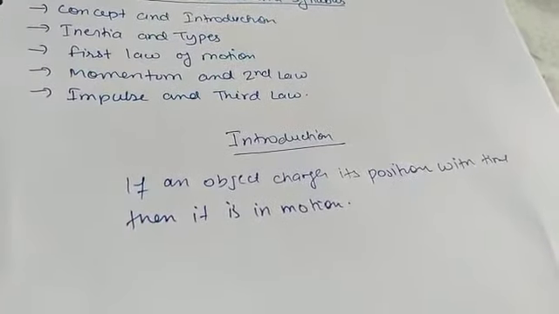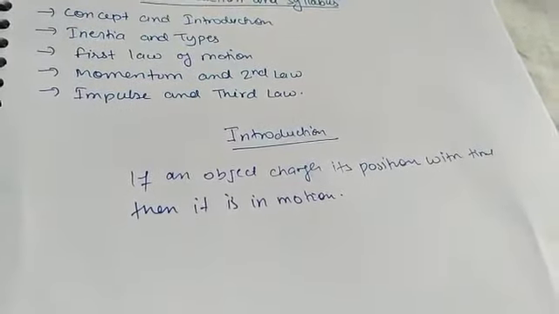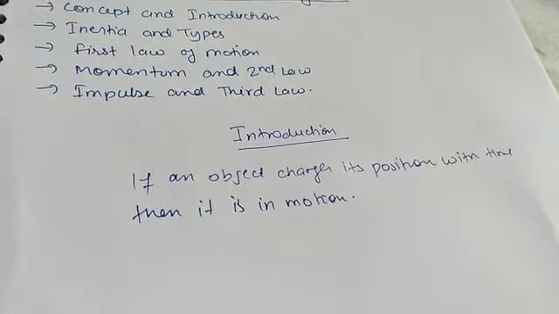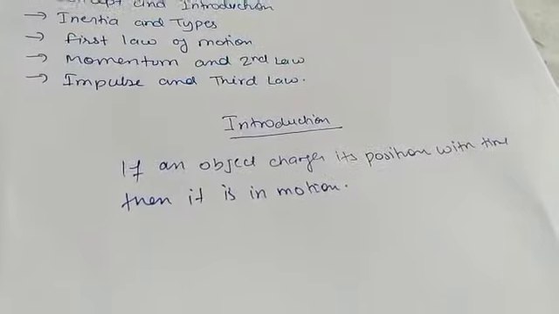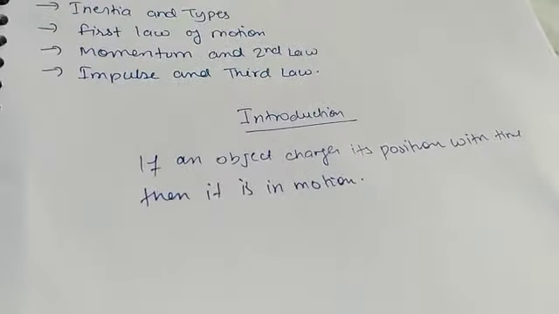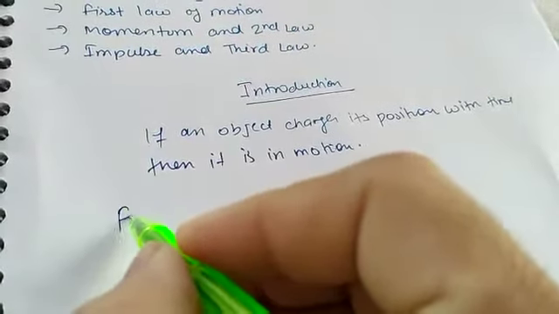So in this chapter you will learn what the different external causes are due to which motion occurs. The first basic thing due to which the motion occurs is force.